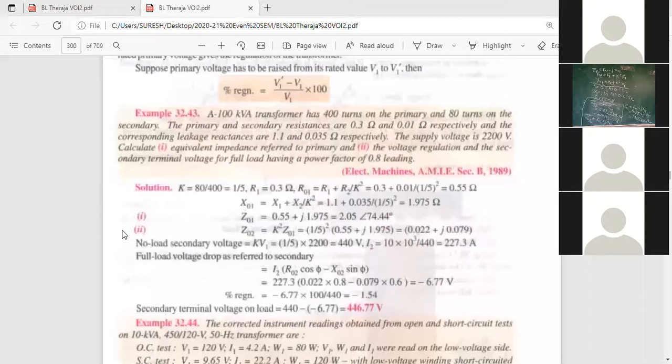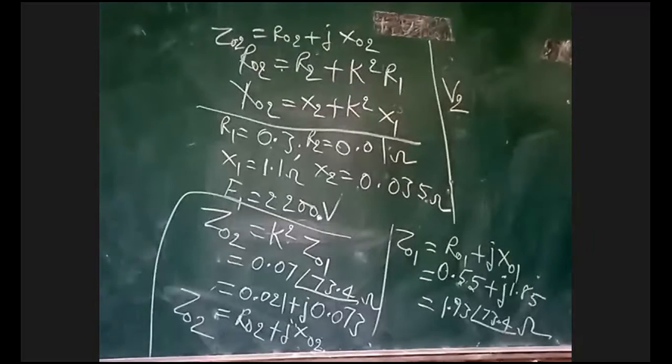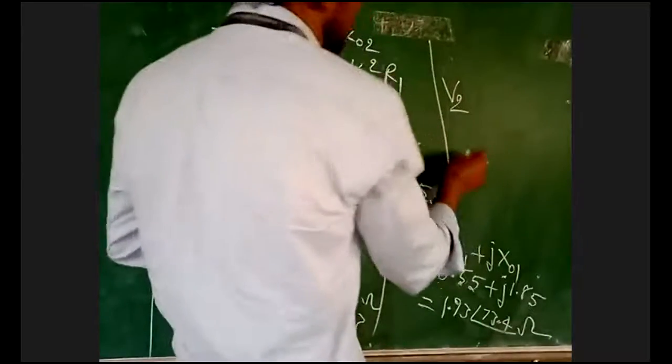First I will determine the secondary terminal voltage. See here. Secondary terminal voltage is V2, you have to determine V2.